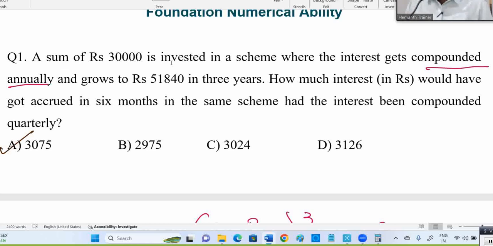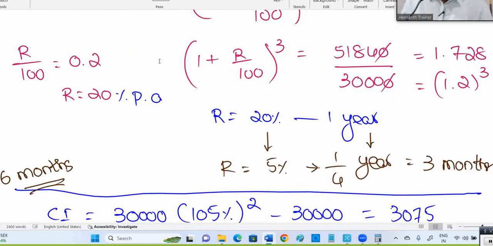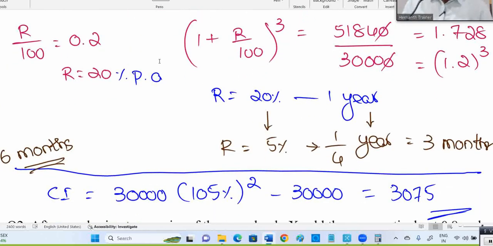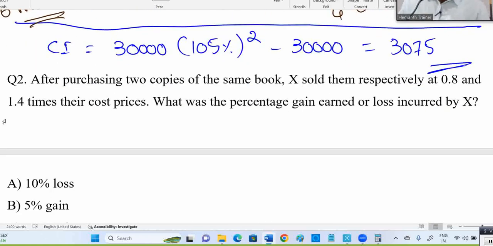At least, read the question again now. Compounded annually, initially 30,000 became 51,840. We got the rate of interest also, related to compounding annually. Then we converted it into quarterly because they said quarterly, and that too in 6 months. In 6 months there are 2 quarterlies, that's why whole square. So get clarity on why we are doing this, why the next step, what is happening. Please try to get the clarity. So that's about this 3075.